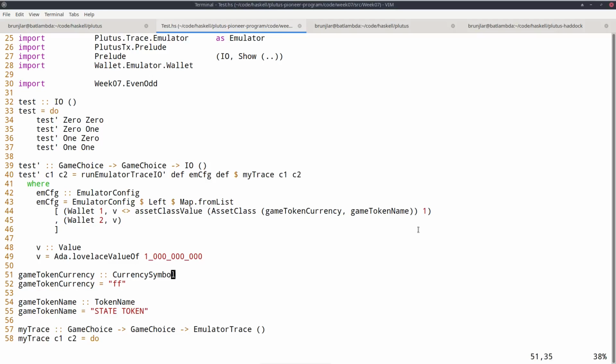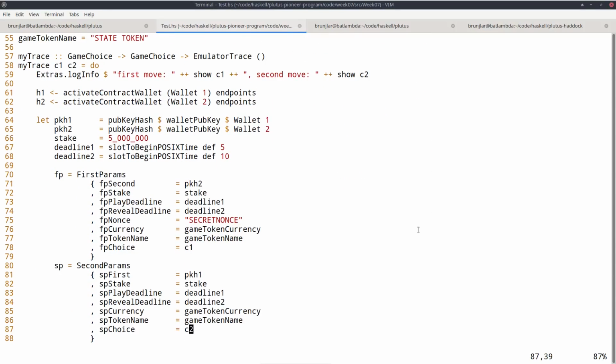Okay, so now let's look at the trace. So it takes these two parameters, the two choices C1 and C2. I just log some information so that later in the output it's easier to identify what was going on. And I start two instances of the endpoints contract, one for wallet 1, one for wallet 2, H1 and H2. Look up the two public key hashes of the two wallets. And now I define the parameters that they will use. So first player is first wallet, second player is the second wallet.